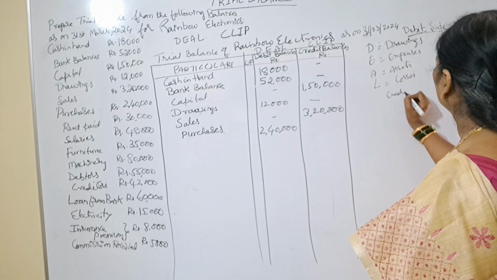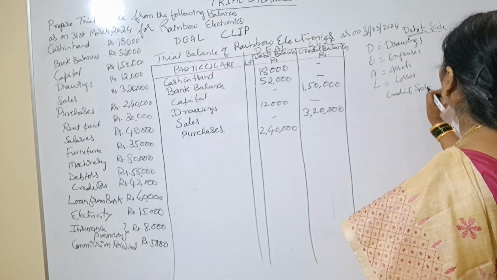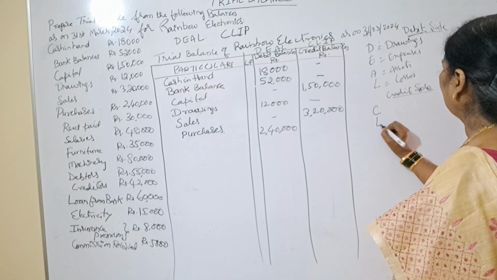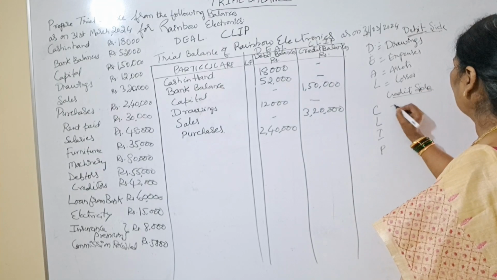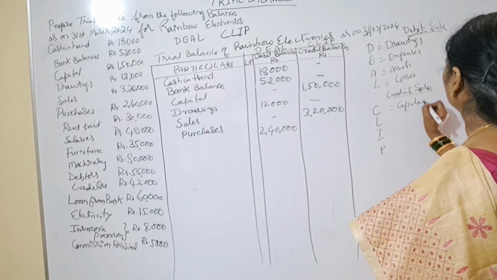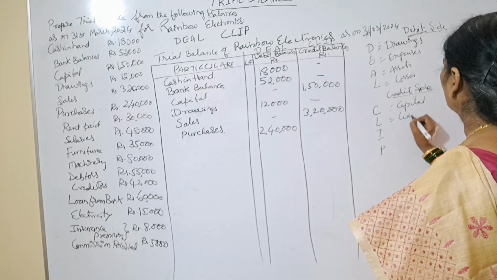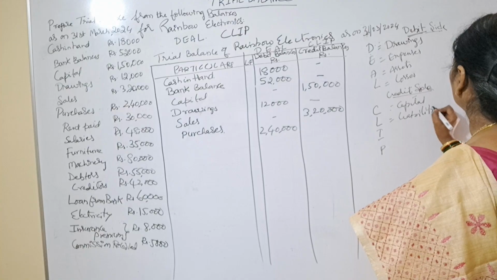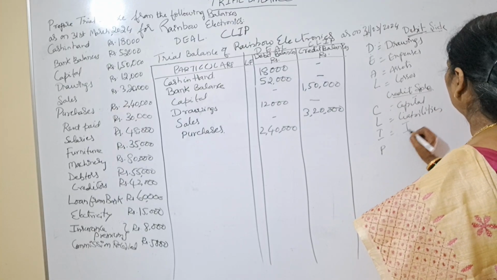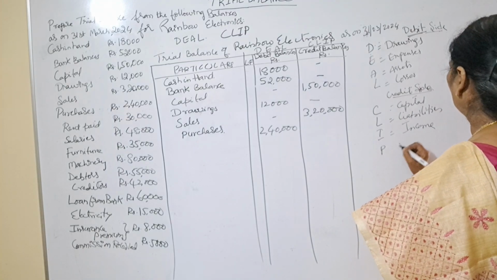And the credit side: C, L, I, P. C means capital. L means liabilities. I means income. P means profit.